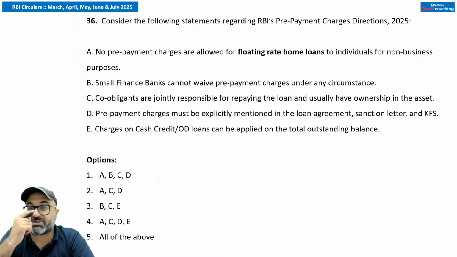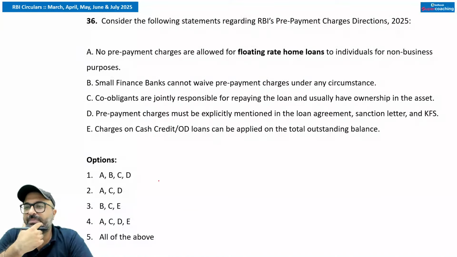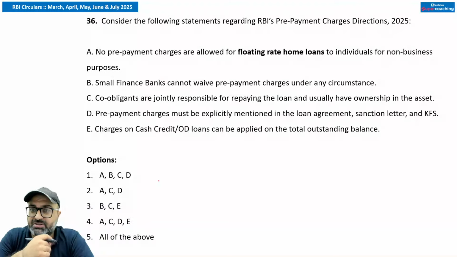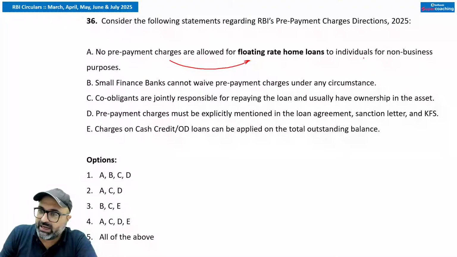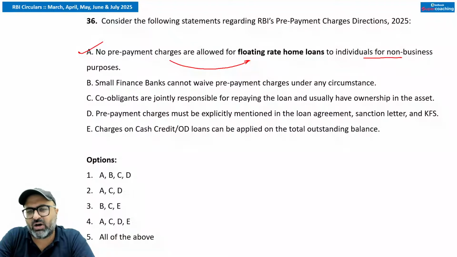Moving on to the next question. Consider the following statement regarding the RBI prepayment charges directions 2025. No prepayment charges are allowed for floating rate home loans to individual for non-business purposes. अगर आपने एक फ्लोटिंग लोन लिया और वो आपने नॉन बिजनेस पर्पस के लिए लिया, तो इन दैट पर्टिकुलर केस नो चार्जेस विल बी चार्ज. That is absolutely correct. Nothing wrong with that.